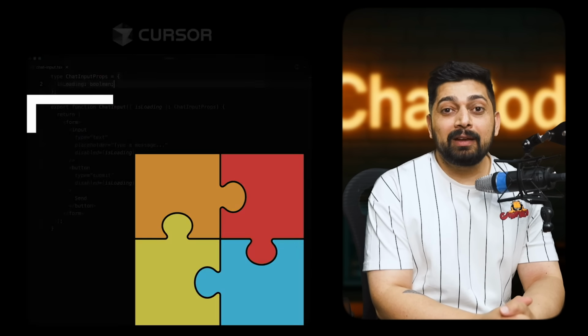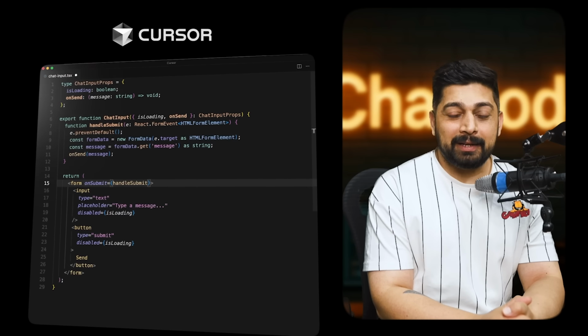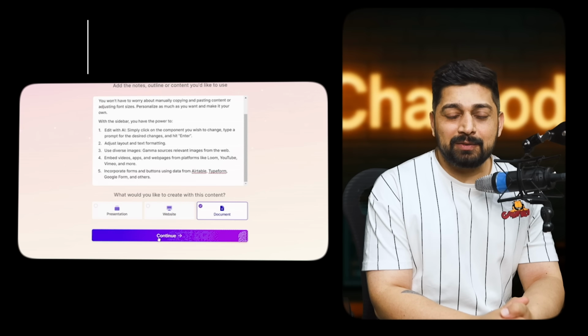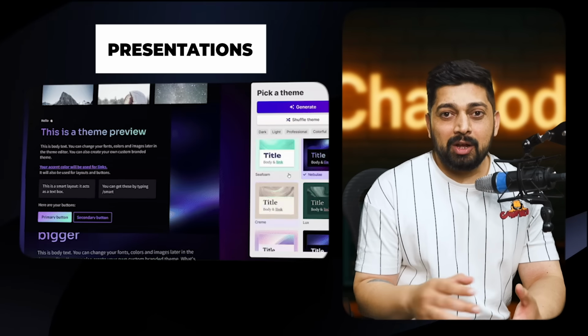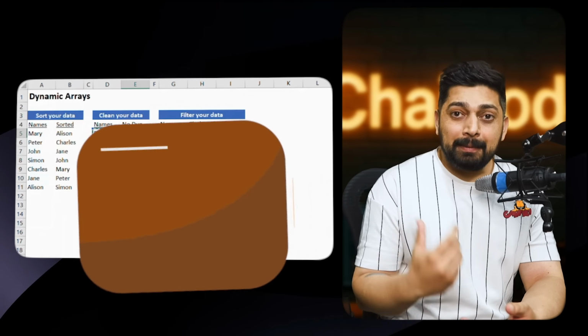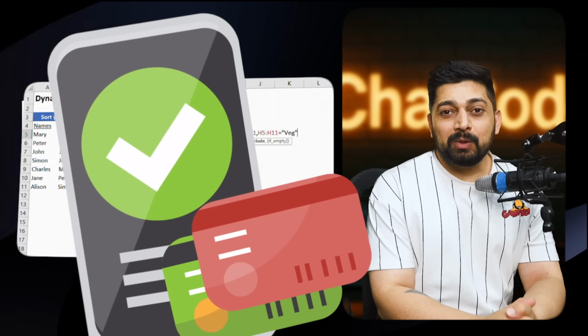For example, Cursor is really specialized in helping you to write code, and that's why people pay for Cursor. There are some applications and websites which help you to make presentations or help you to get information from your Excel sheet. People pay for that because that solves a pain point. And that's exactly what we'll be doing in this application.